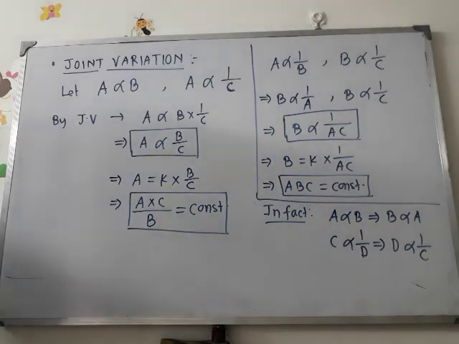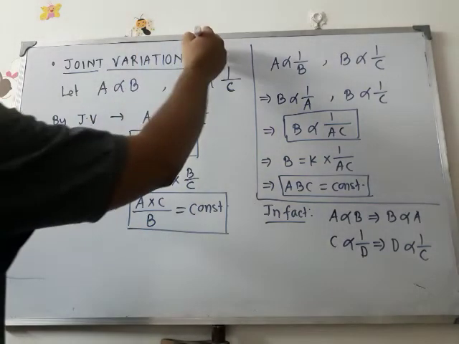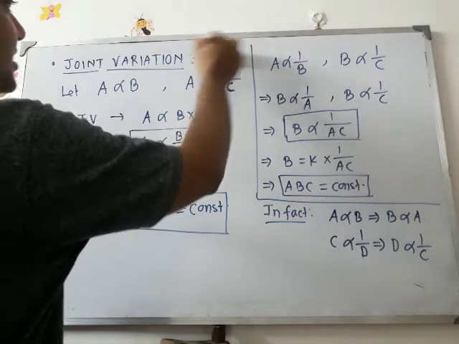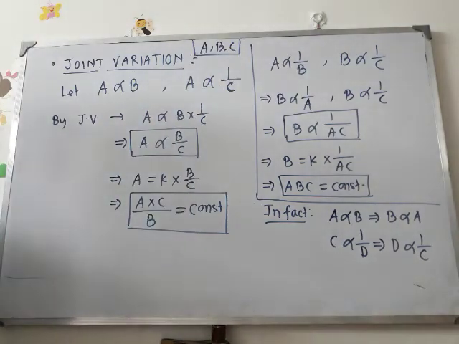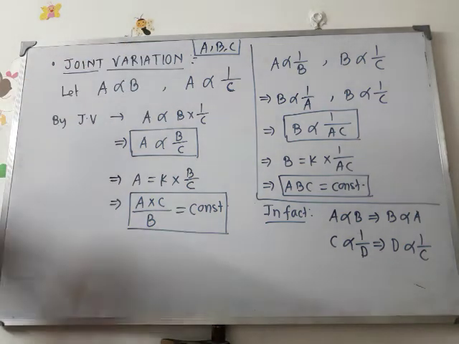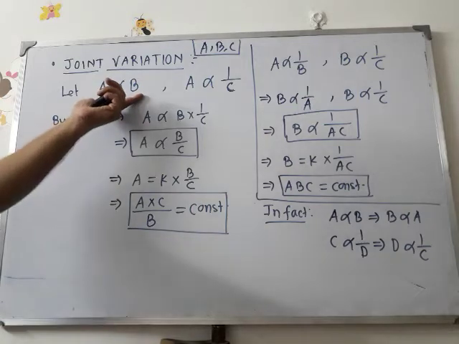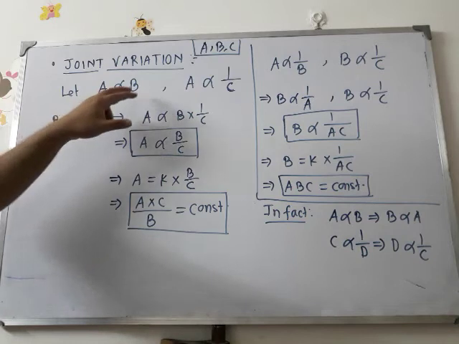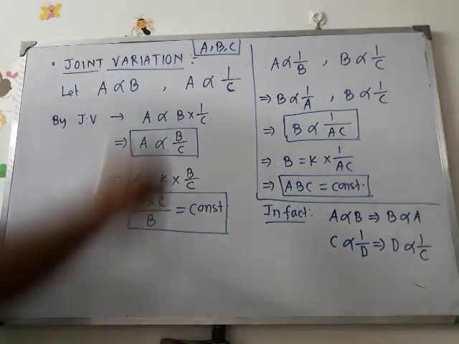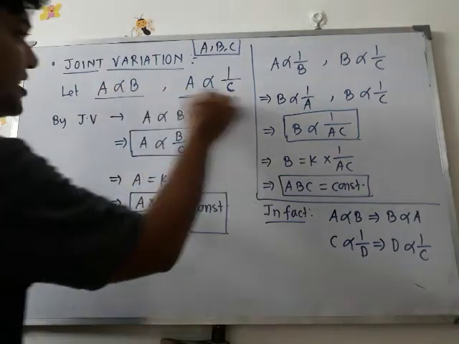Now look at joint variation. What is joint variation? Suppose two variations are there. Let us take three quantities A, B and C. Now among these three quantities, between A and B we have taken the direct variation, that is, A and B are related with direct variation, and A and C are related with inverse variation.